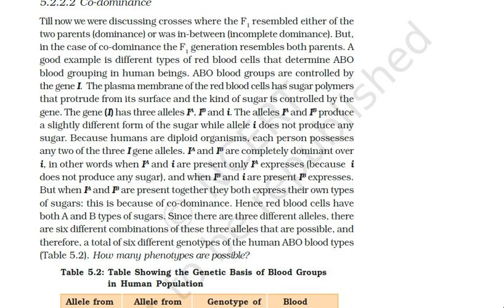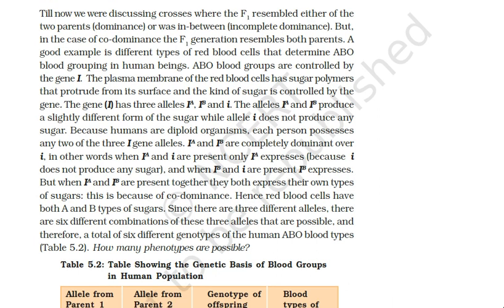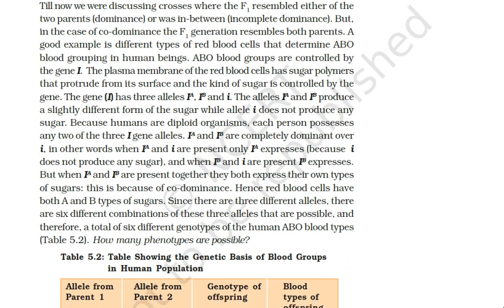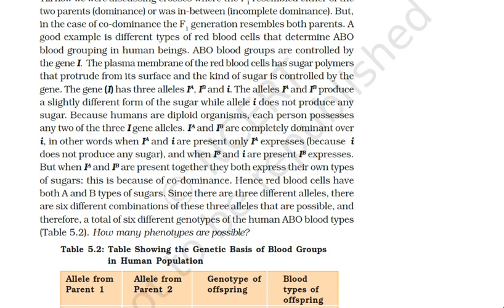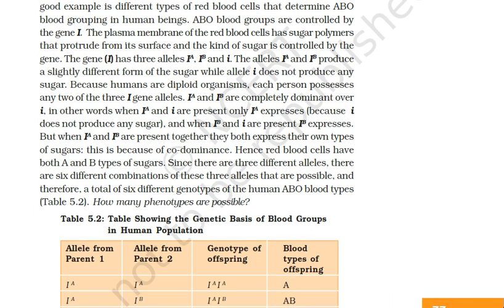So, when IA and IB are present together, they both express their own types of sugars. This is because of codominance. That means the A type sugar and the B type sugar both appear. Hence, RBCs have both A type and B type sugars. Since there are three different alleles, 6 different combinations of these alleles are possible, giving 6 different genotypes of the human ABO blood group.